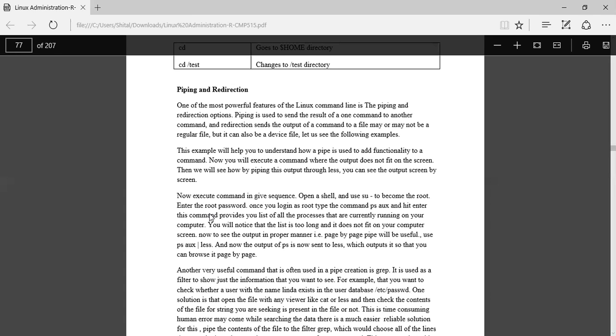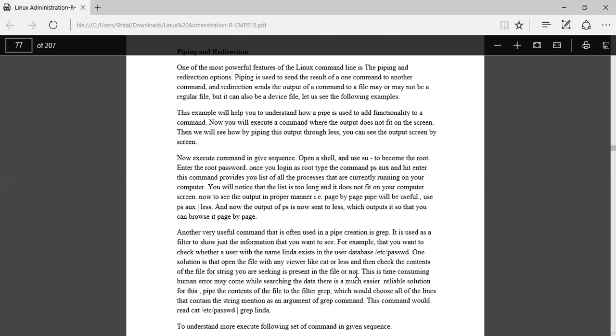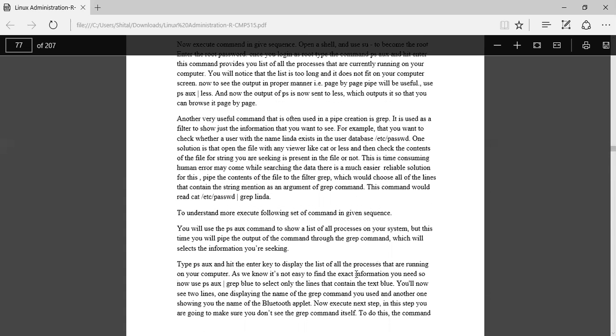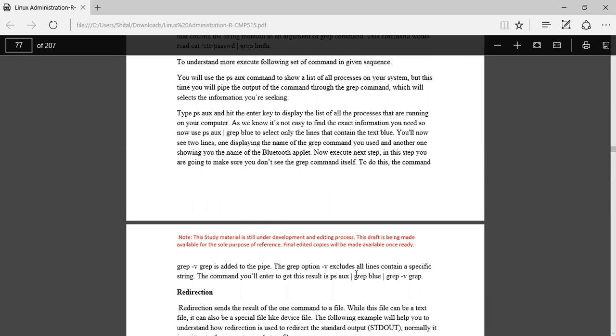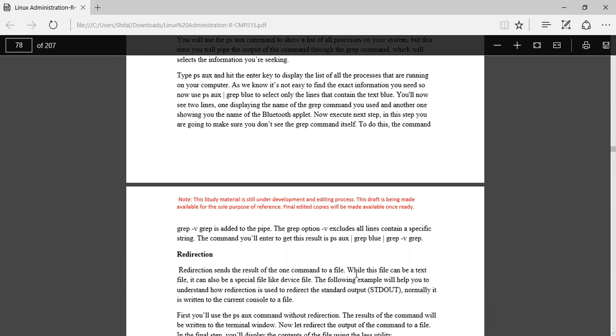This command provides you a list of the processes that are currently running on your computer. There are different commands explained to help you understand. This is the information about some of the commands used during piping.